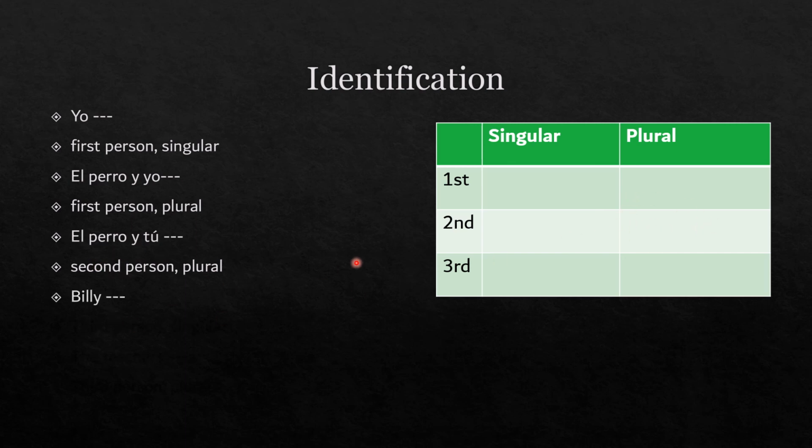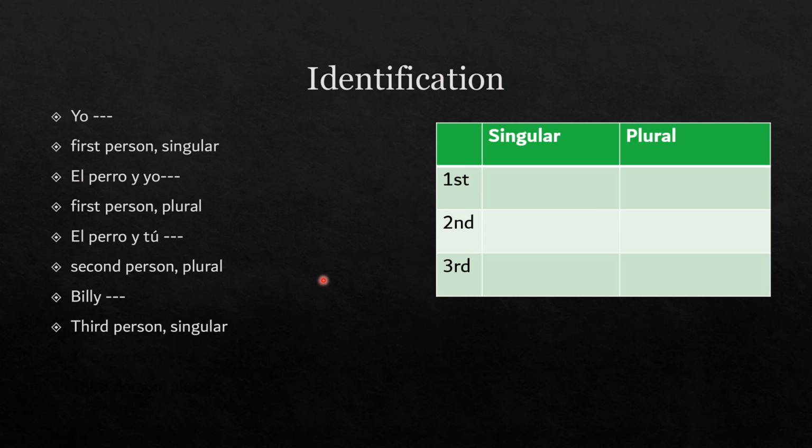Billy. All right, this could be tough. This could be a tough one, but I believe in you. All right, let's go through it. Is it me? Am I saying I? Well, it says Billy, so it's not I. Is it you? Is the person I'm talking directly to? No. Billy. Again, I'm referring to Billy, so it can't be you. If it's not I and it's not you, then what must it be? Third person. So there's only one Billy, which puts it under singular, and it is the third person, so third person singular. All right, I hope that helps you out a little bit here.